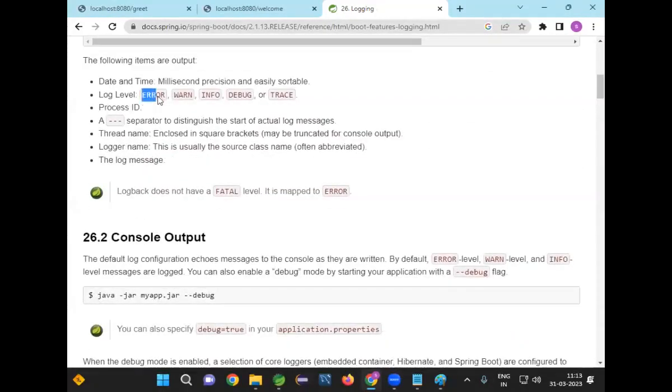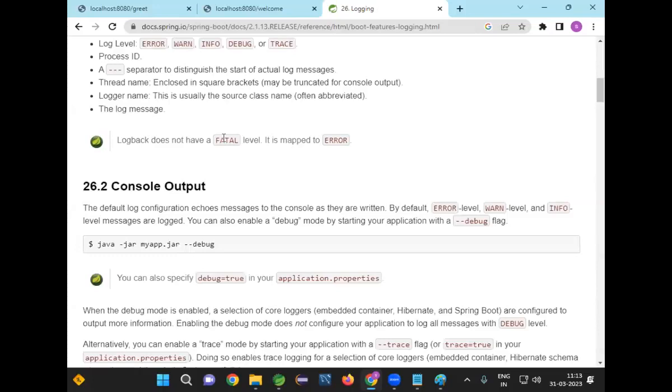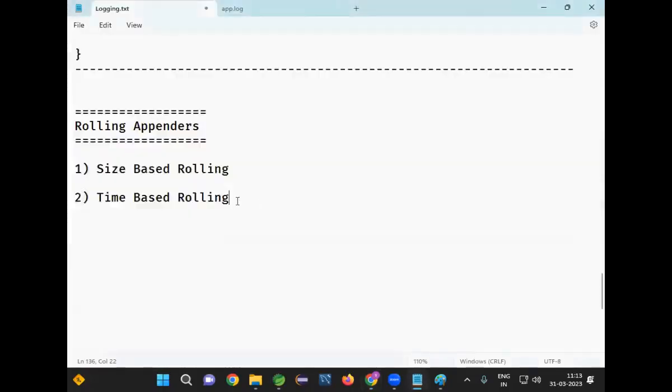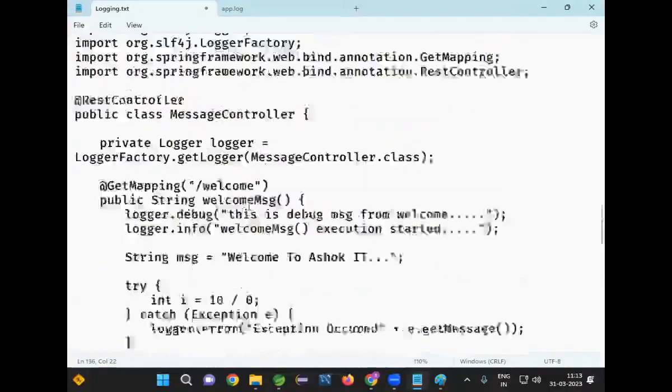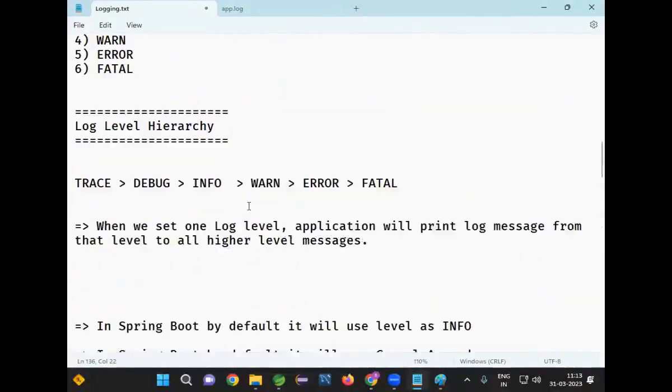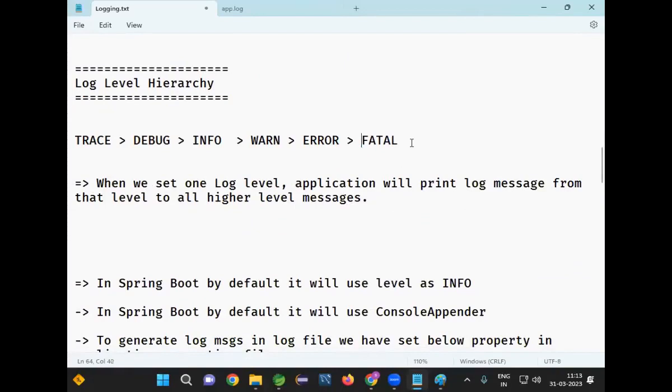What are the levels? Error, warn, info, debug, trace. They removed fatal. Logback does not have a fatal level. It is mapped to error level. So these are the normal levels which are available. But in Spring Boot, we are using logback by default, right? In logback, fatal is not available. They mapped fatal to error level only.